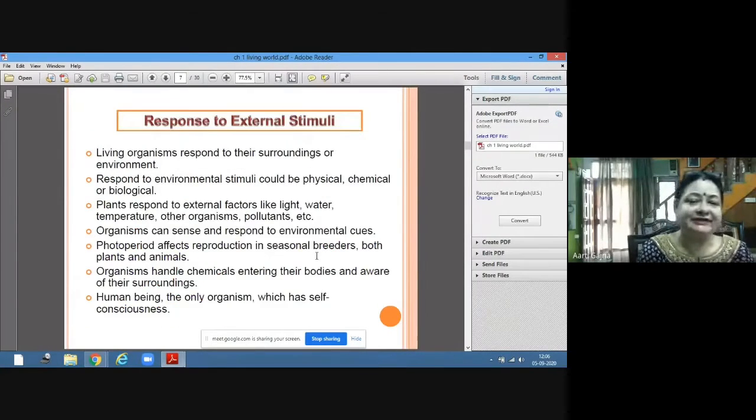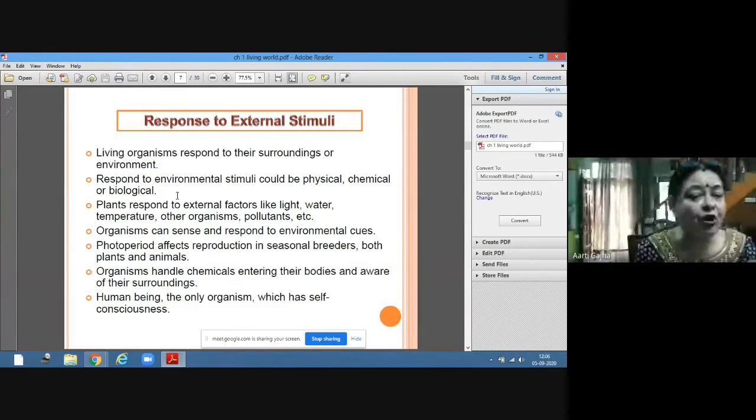Response to external stimuli. This is the fourth characteristic. Living organisms respond to their surroundings. Like I have told you, whenever anybody picks us, we will remove the hand. Teacher comes, you stand. So all these are what? These are responses to stimuli. The coming of the teacher into the class is a stimulus, and your standing is the response. So we are responding to each and every stimulus of our environment.